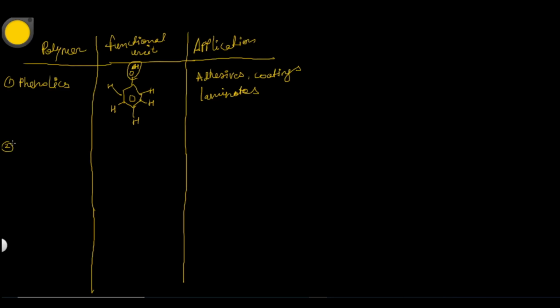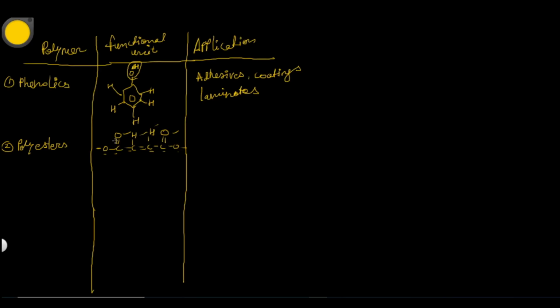The second one is polyesters. This is the functional unit structure: oxygen, carbon, carbon, double bond, carbon, carbon, oxygen, double bond, oxygen, double bond, oxygen, hydrogen, hydrogen.